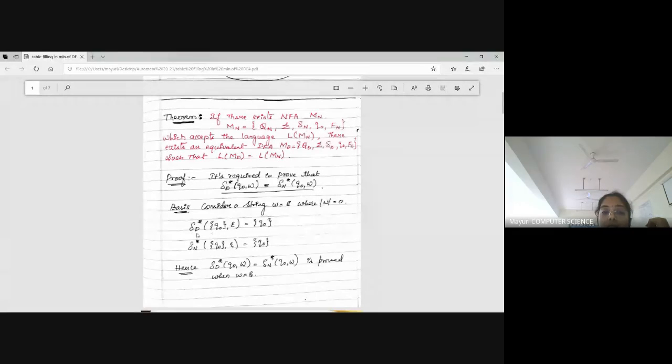So this is also the same right now. The basis condition is satisfied, right? Both are equal. This is Q naught, and this is also Q naught. So when W equals epsilon, the basis is proved.